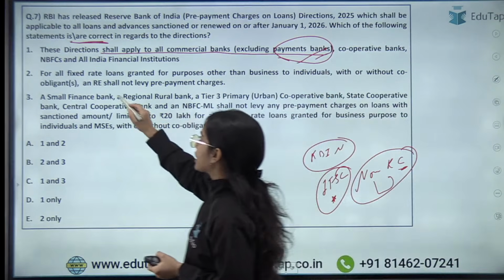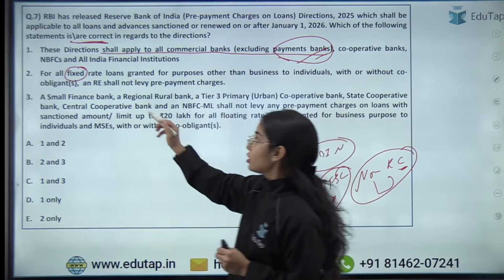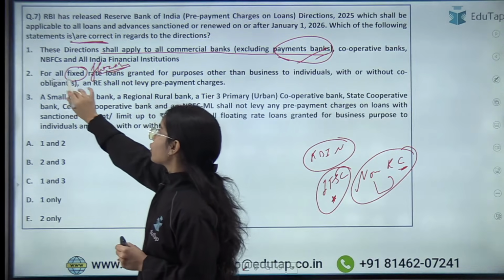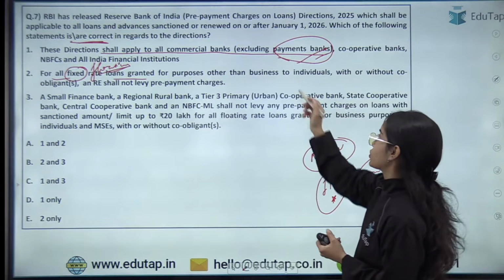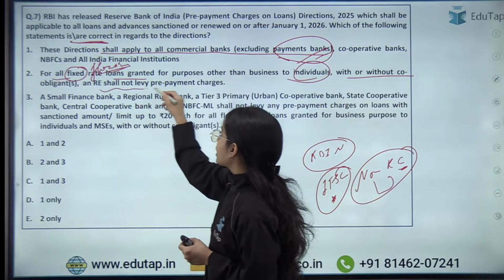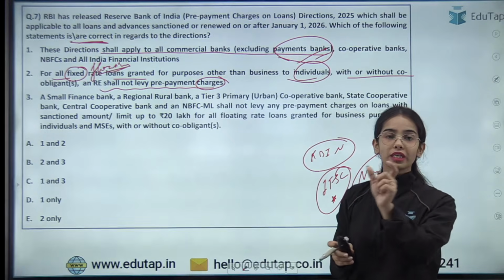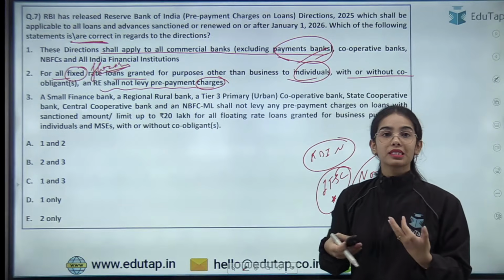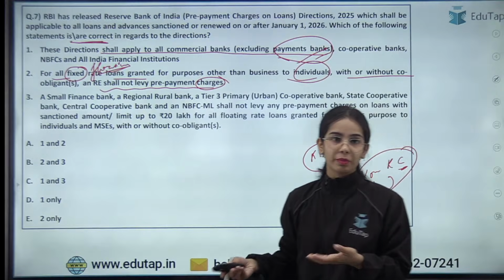For all the fixed rate loans, first of all, this prepayment charges norms have been brought for floating rate loans. Okay, so for all floating rate loans granted for the purpose other than business to individuals with or without co-obligant, RE shall not levy prepayment charges in this case. So this is an incorrect statement because it is a floating rate loan, not fixed rate loan. So for all the floating rate loans that are given for purposes other than business to the individuals, this should not have prepayment charges, right?